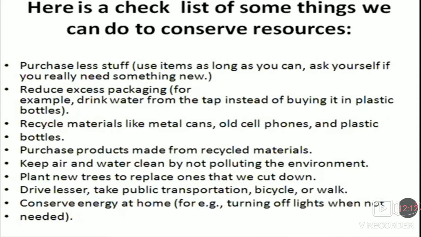Conserve energy at home also. This is a must. Turn off lights when not needed, and turn off the running tap when water is running out. This is very important, and we come across it every day. By turning off lights when they are not in use, you can conserve energy. And by turning off the running tap, you can save water.